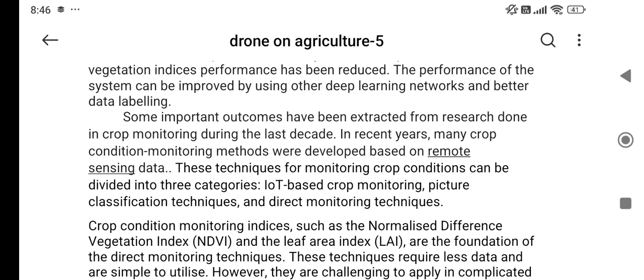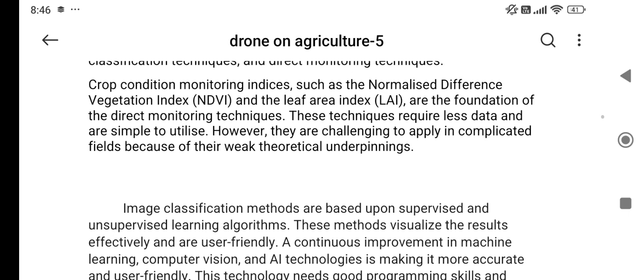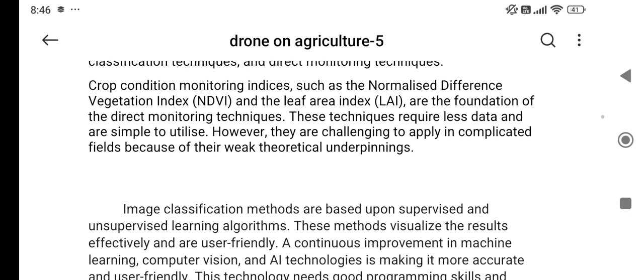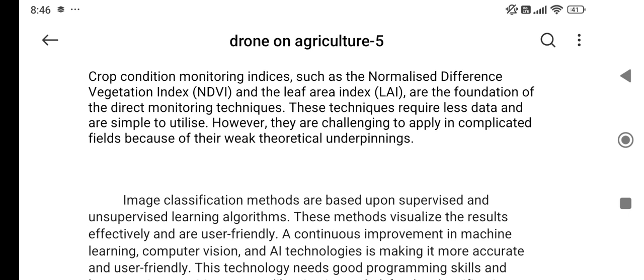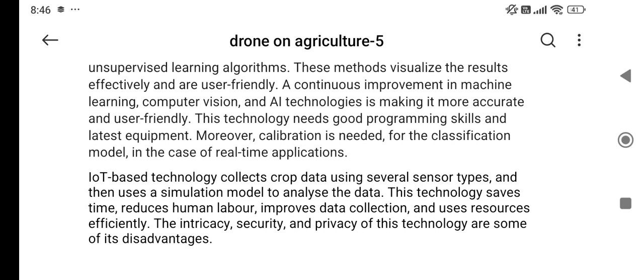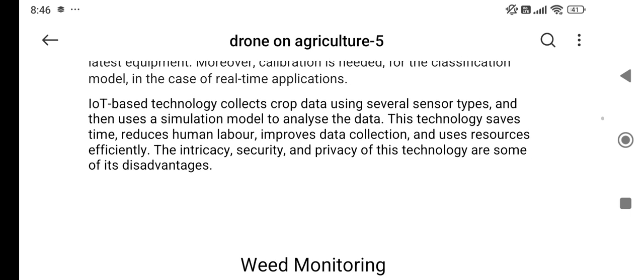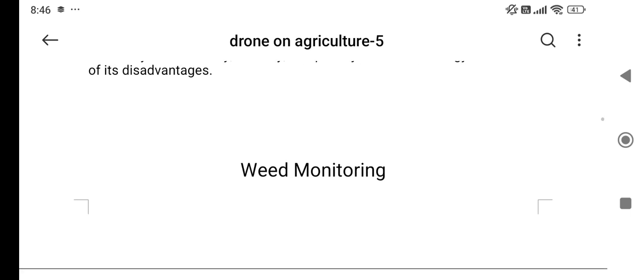In recent years, many crop condition monitoring methods were developed based on remote sensing data. Crop condition monitoring indices such as the normalized difference vegetation index and the leaf area index are the foundation of the data monitoring techniques. A continuous improvement in machine learning, computer vision, and AI technologies is making it more accurate, user friendly and also eco friendly. IoT-based technology collects crop data using several sensor types and then uses a simulation model to analyze the data.